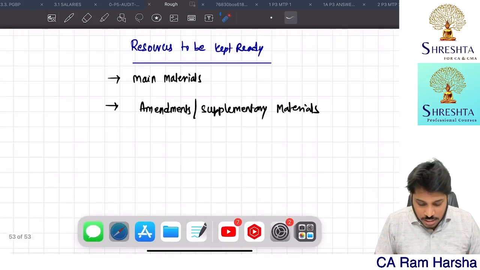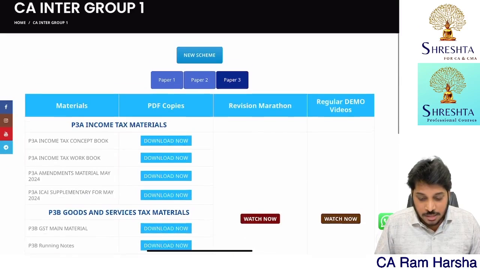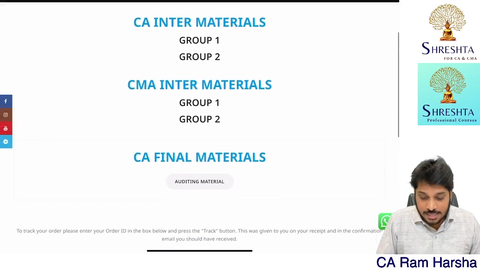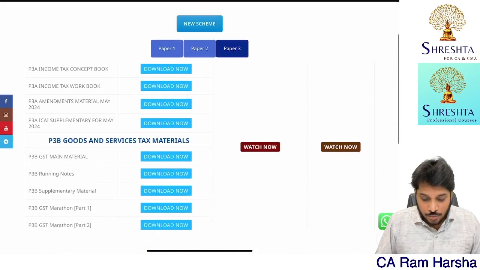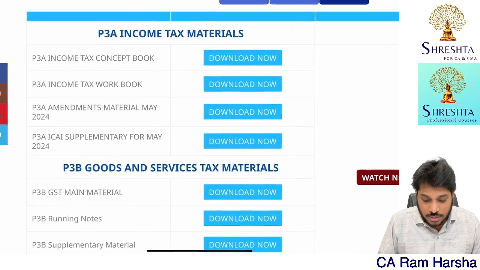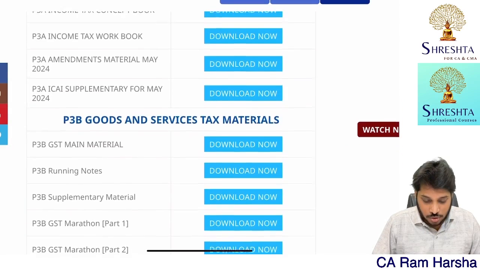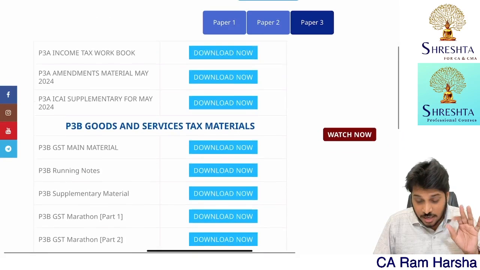You can download these materials from our website. Open the Shrestha CA CMA website, open PDF resources, inside that select Group 1, inside that, paper 3. You can see the income tax materials here. All these resources must be with you right now. And for GST, you see the main material, running notes, supplementary material, and marathon material are also given.